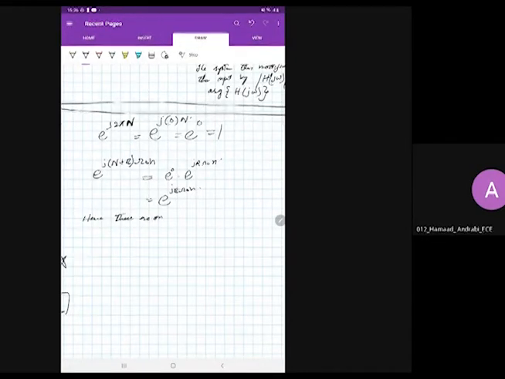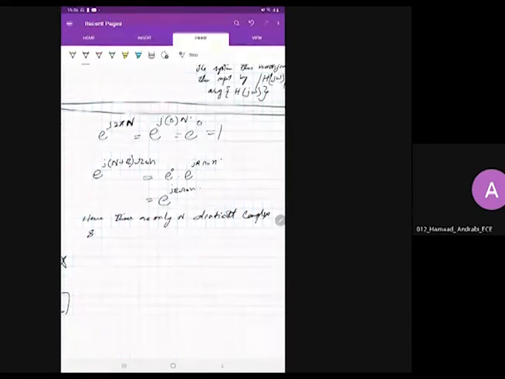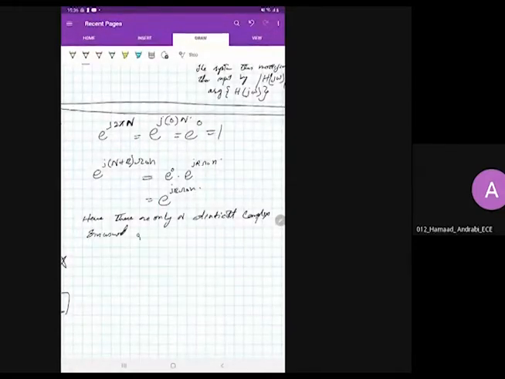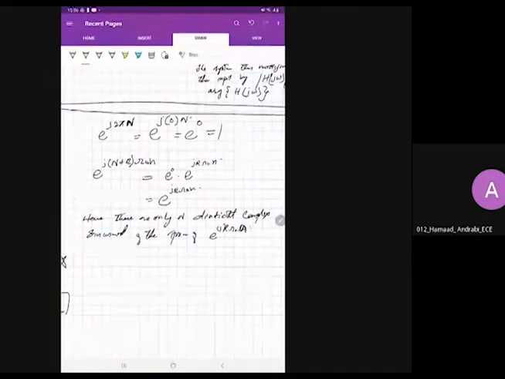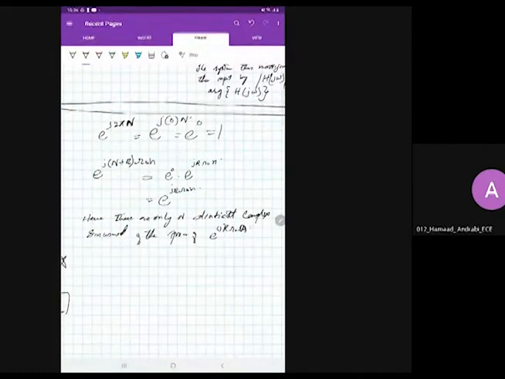So we can write down, hence, there are only N distinct complex sinusoids of the form e raised to the power j k omega naught n.